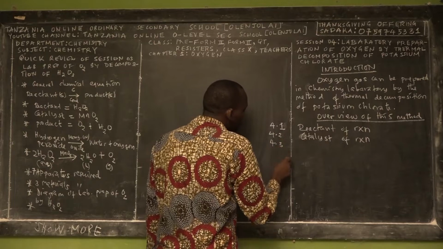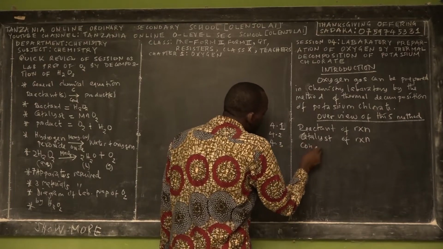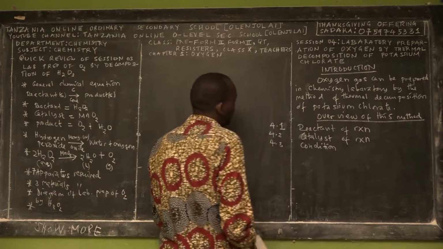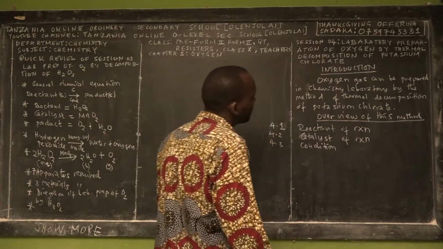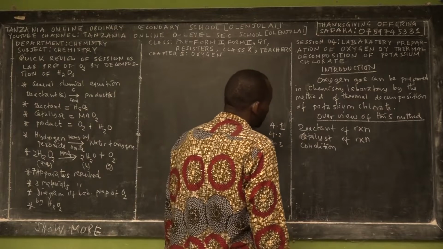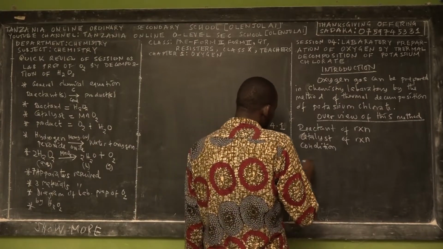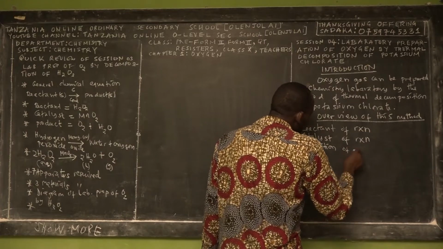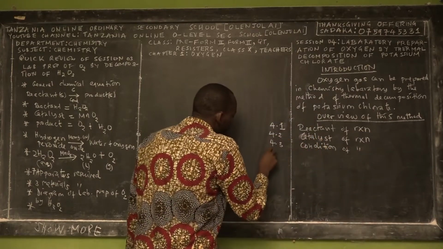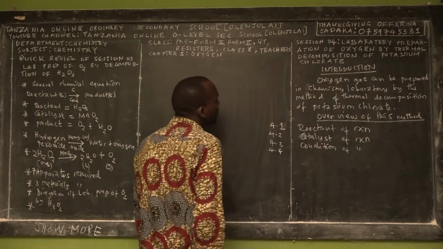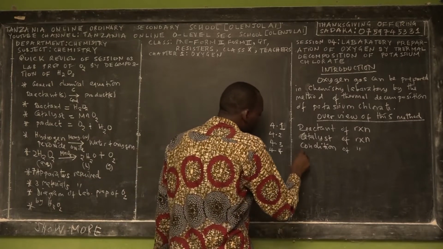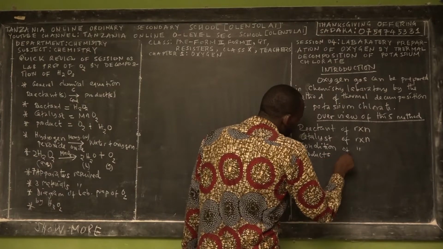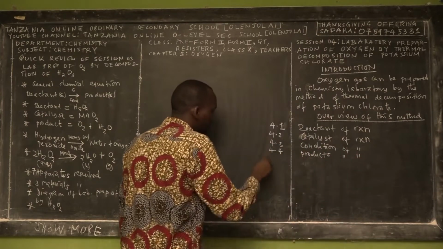The third concept, ladies and gentlemen, is a new part which I didn't teach you in the previous method of laboratory preparation of oxygen by decomposition of hydrogen peroxide. So the third concept I'll teach about is the condition of this reaction. The fourth concept, after teaching condition, I'll teach you the products. We have 2 products in this chemical reaction.